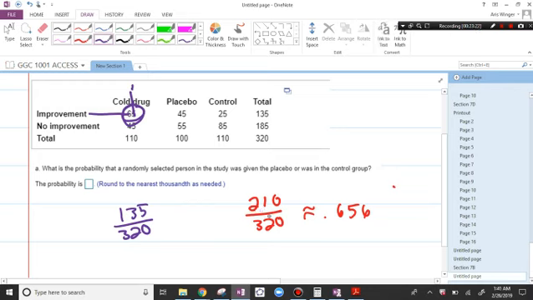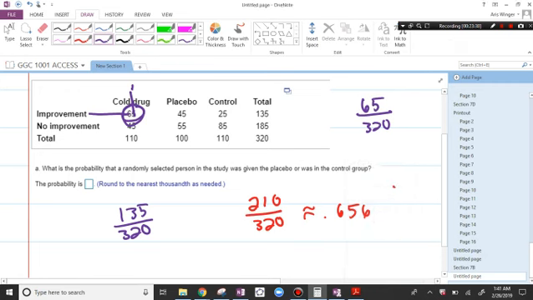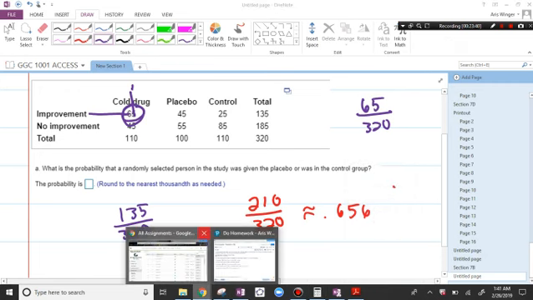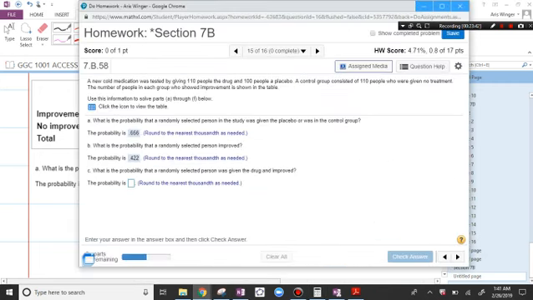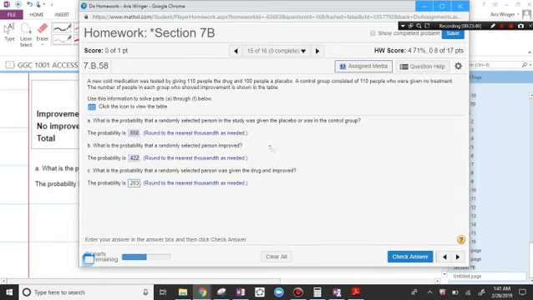That's 65 out of 320. That's out of everybody. 65 divided by 320 is 0.203. See if it makes that.